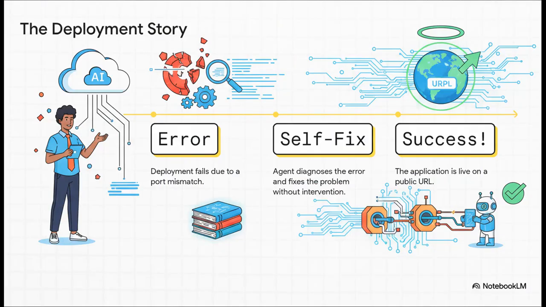But here's where it gets even crazier. During the deployment, it hit an error, a port mismatch. Now, normally, that means you're digging through logs trying to figure out what went wrong. But here, the agentic AI diagnosed the problem itself, literally stated what the fix was, and just retried. It failed, fixed its own mistake, and then succeeded, all without a human lifting a finger. I mean, think about the time that saves.